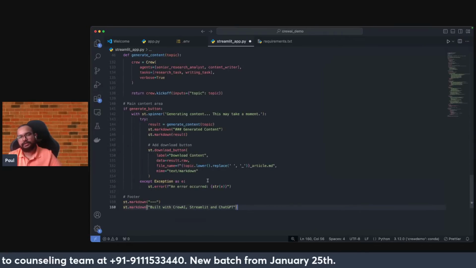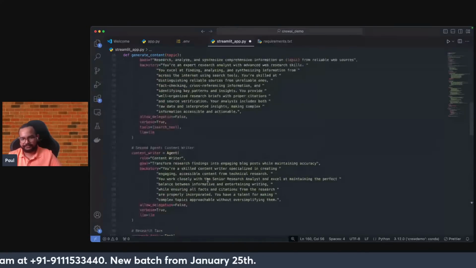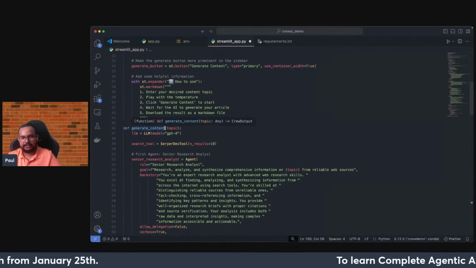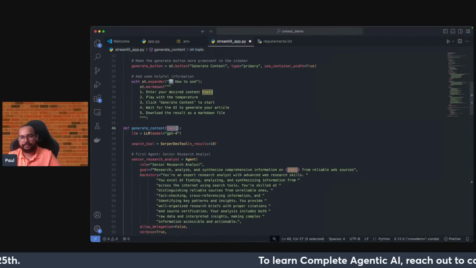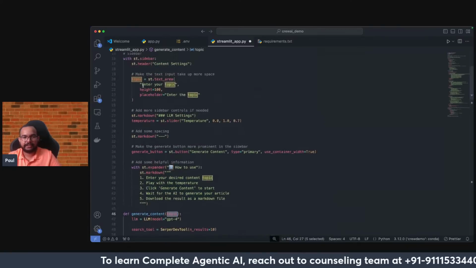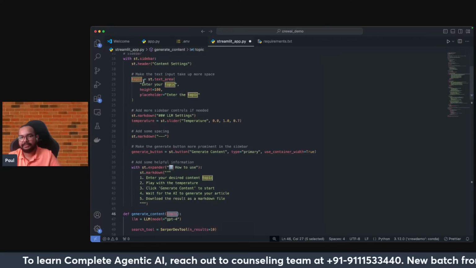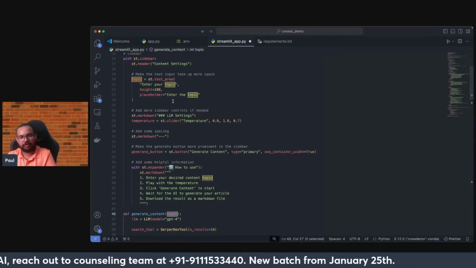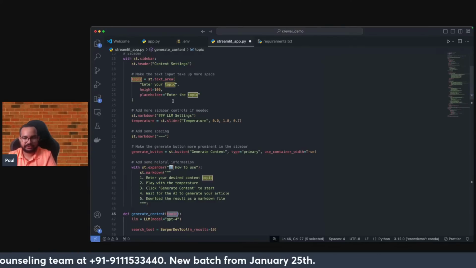I have created a function, generate content, and it takes an argument, the topic argument. It will get the argument from the topic that I'll be keeping in the text area. So you can enter your own topic and do your research directly.